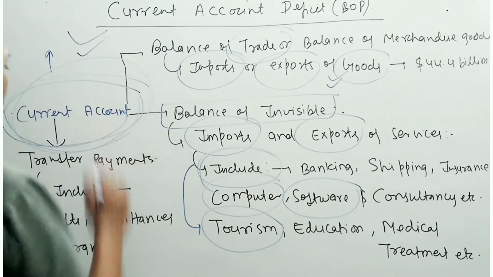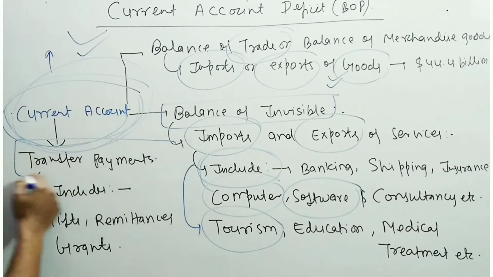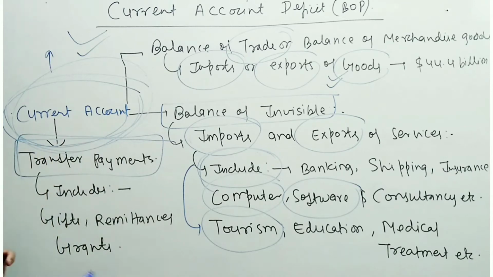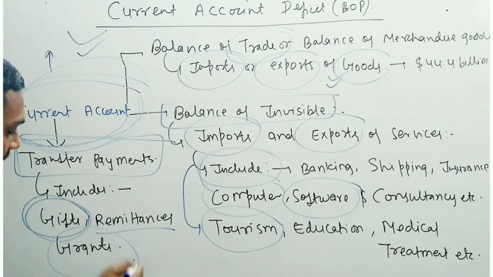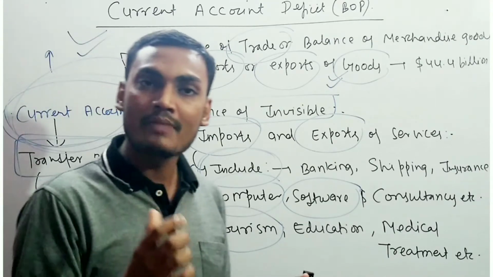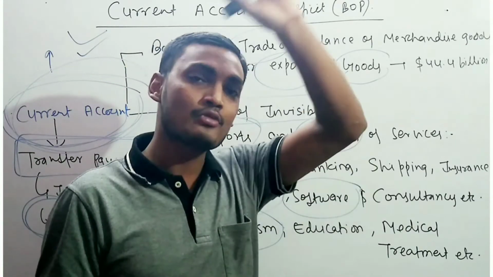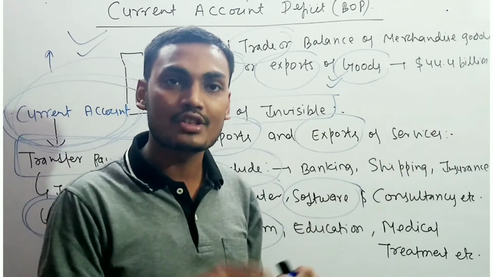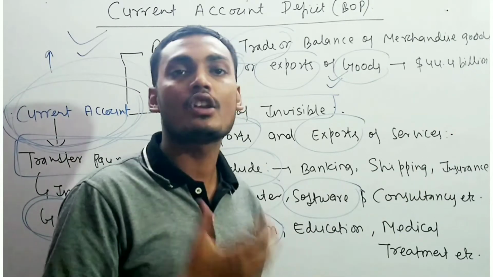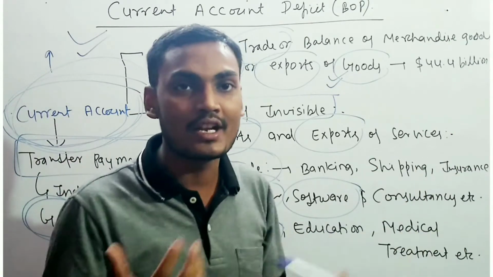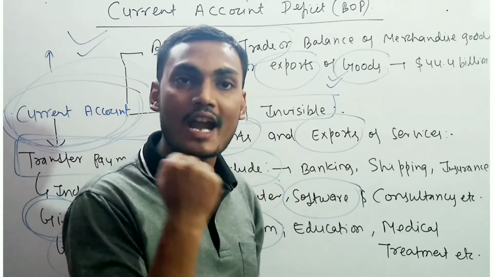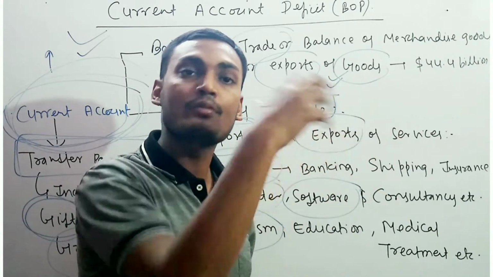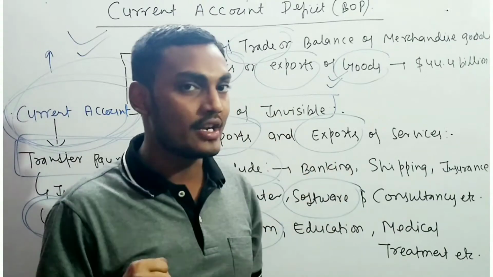So this is the current account. Another very important part is transfer payments. What do transfer payments include? They basically include gifts, remittances and grants. Now what do you mean by a gift? Suppose there is a show going on in a foreign country, and some Indian man, girl, boy or transgender person wins that show. Obviously, some gift voucher comes from that country to India.